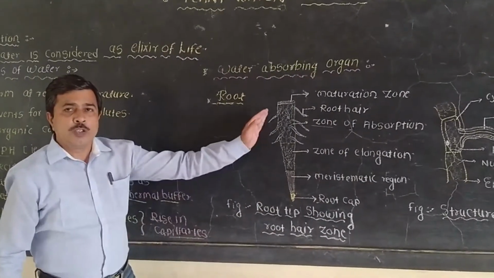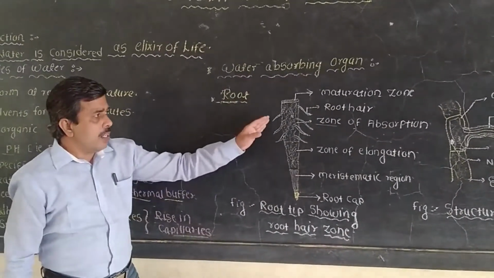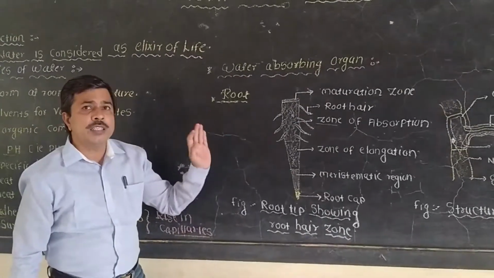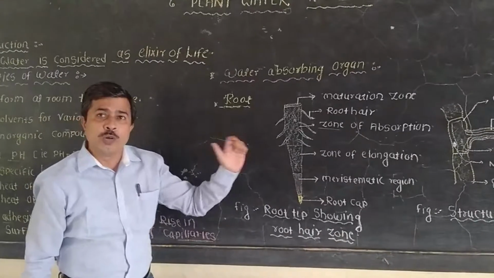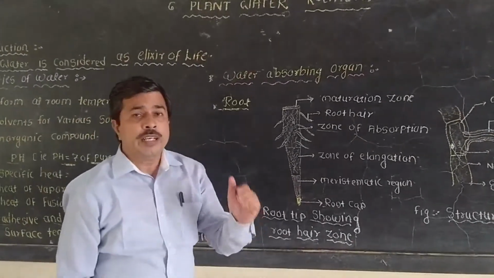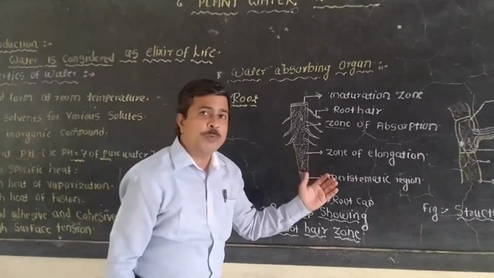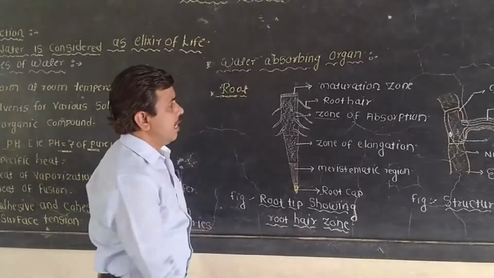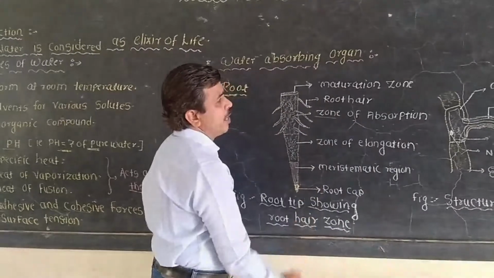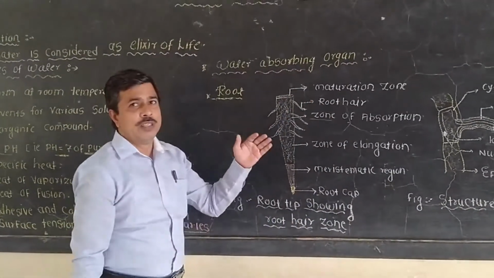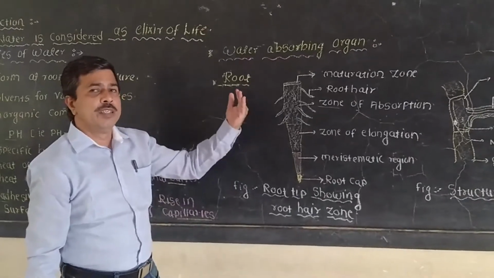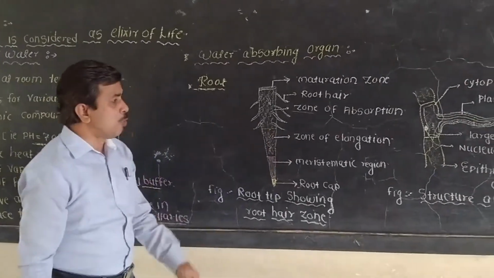In the zone of absorption, certain hair-like structures arise. These hair-like structures are known as root hairs, and these root hairs help in the absorption of water and minerals from the soil. Then another region is the maturation region or maturation zone, where the cells are differentiated and matured into different types of tissues.